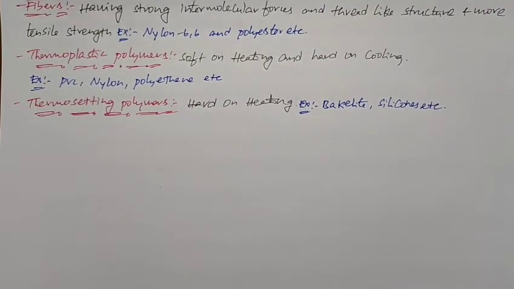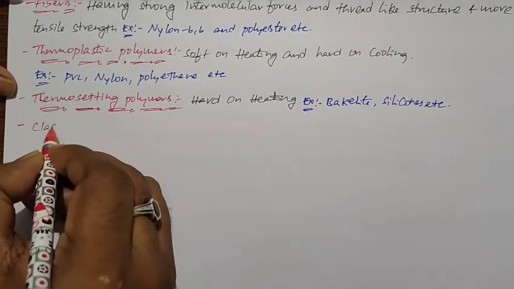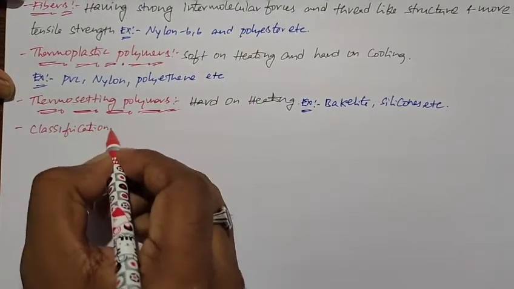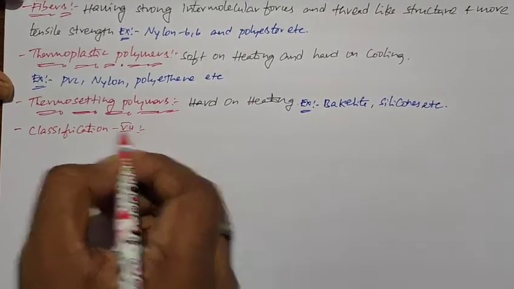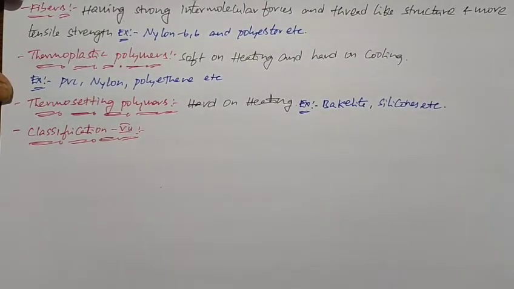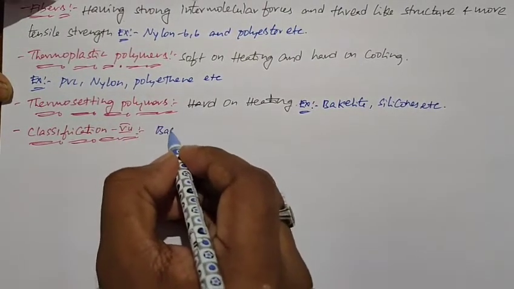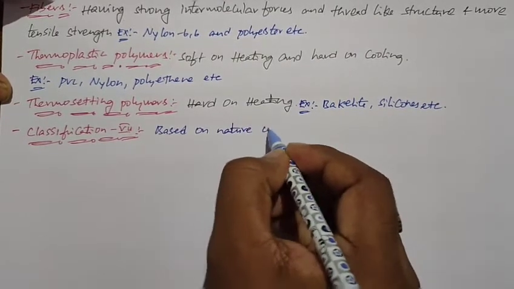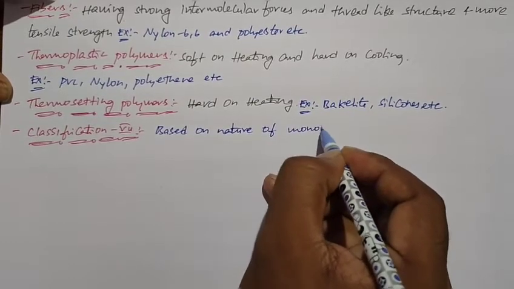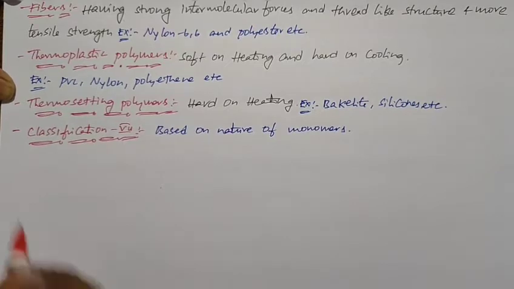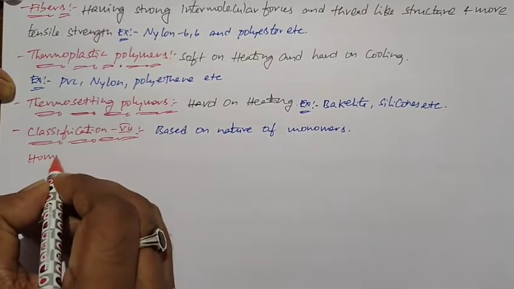Now next we are discussing some important polymers. Classification 7. The classification 7 is based on the monomers, based on nature of monomers. So based on nature of monomers, the polymers are again classified in two types. Those are homopolymers